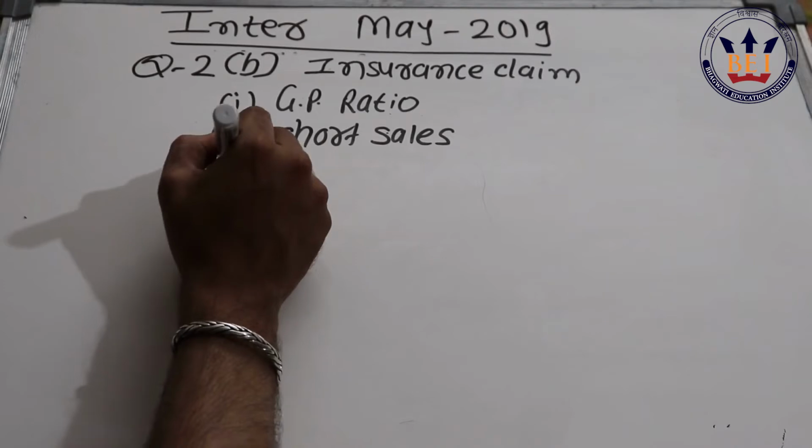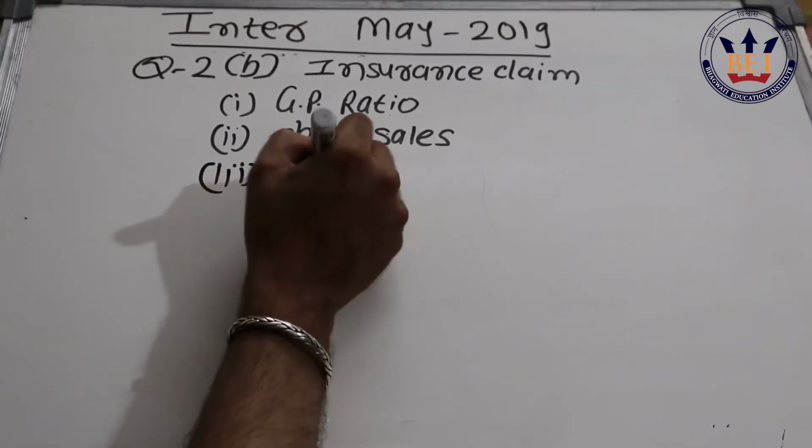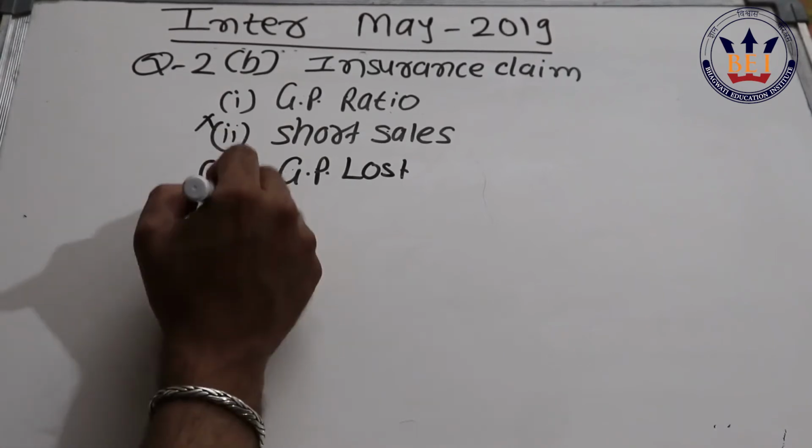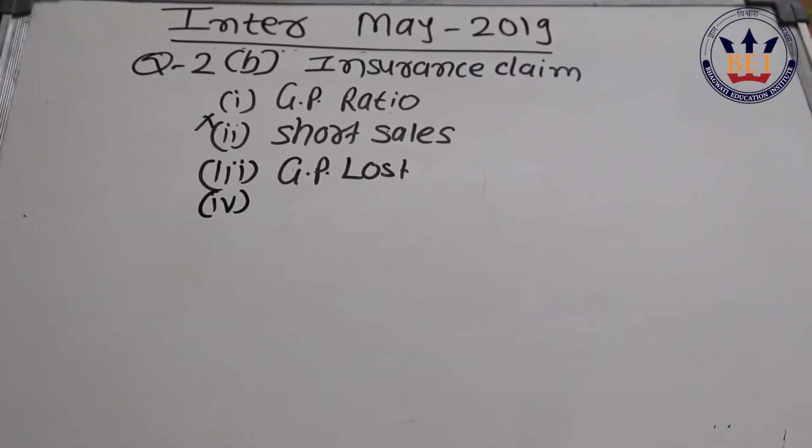Then the third one is the gross profit that you have lost, which is nothing but simply the multiplication of these two. Then the fourth step is calculating the increased cost of working. We have incurred some additional charges, and the insurance company generally pays for those additional charges, but not straight away. We have to use some formulas.